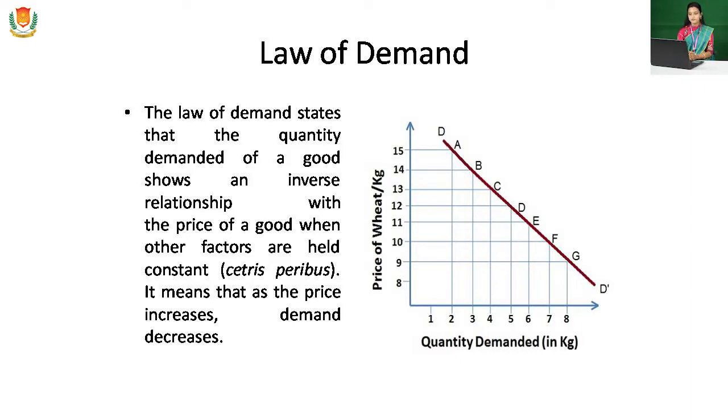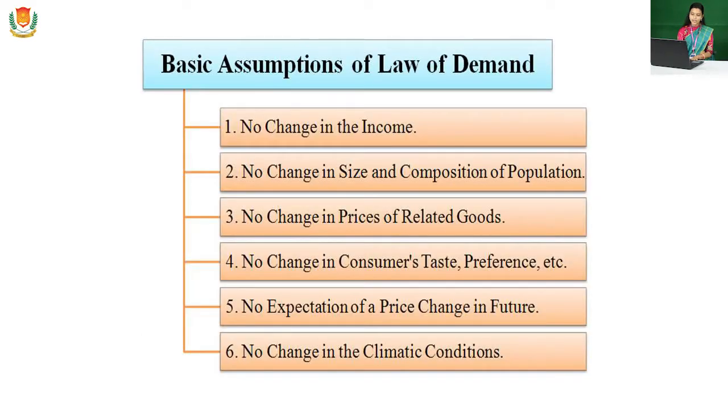Basic assumptions of the law of demand, as I told you before: there must be no change in income, no change in the size and composition of the population, no change in the price of related goods. Related goods means substitute goods and complementary goods. There is no change in the consumer's taste and preferences. No expectations of a price change in the future.